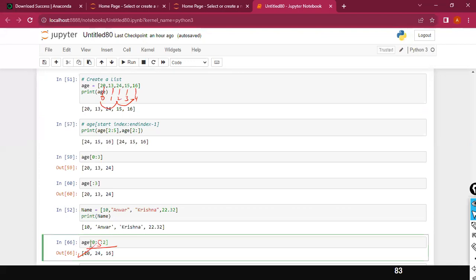So in this case, this is your starting index value and your end index value, which means end minus 1, because I'm using colon. And then I'm giving another colon. So this is nothing but increment by 2. Which means starting from the 0th position, increment by 2, increment by 2.